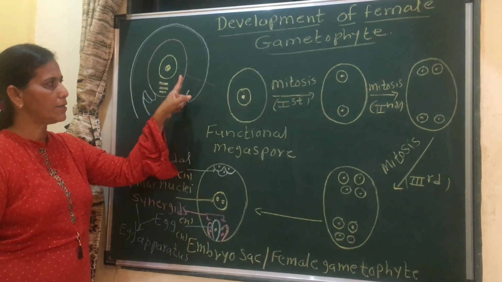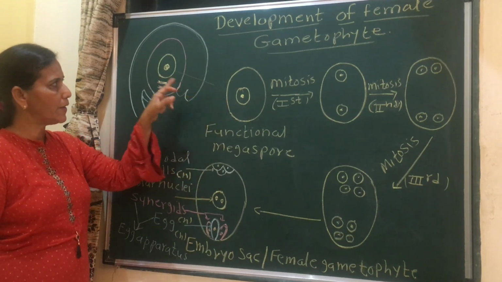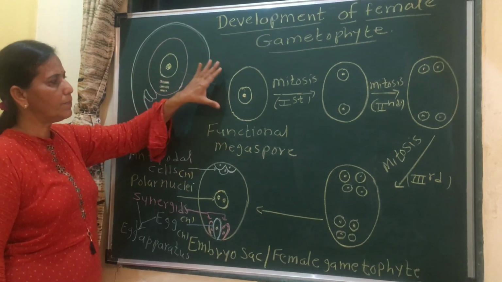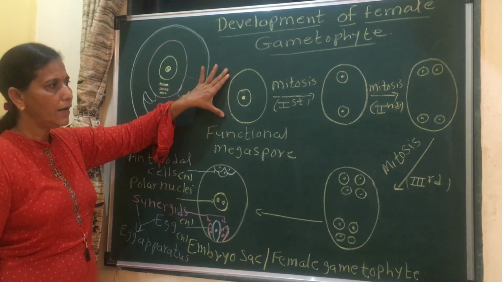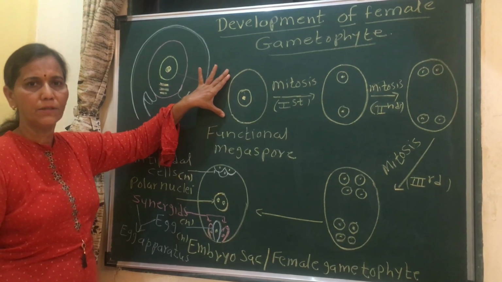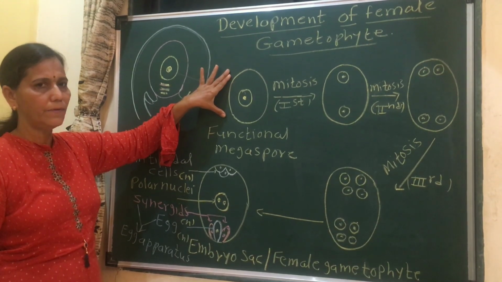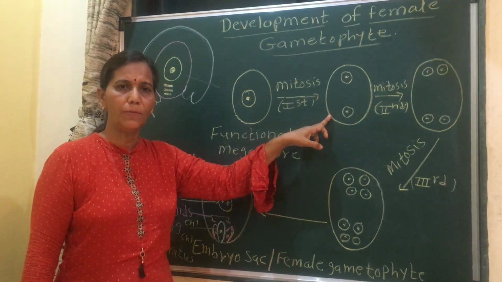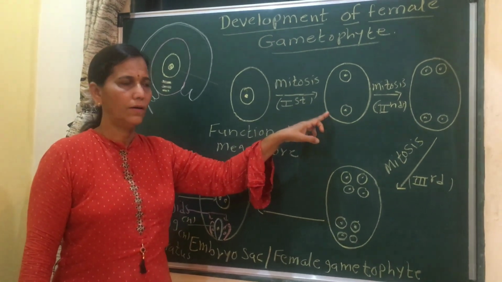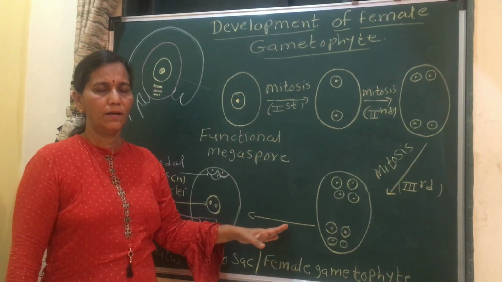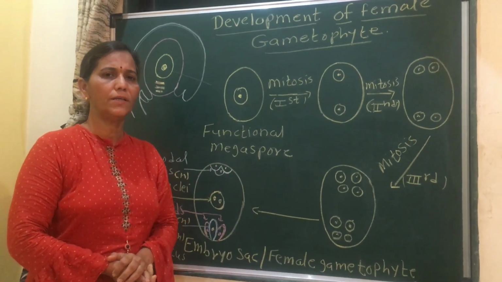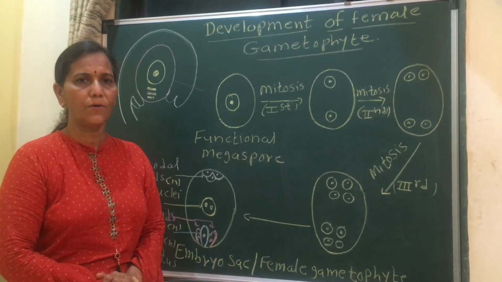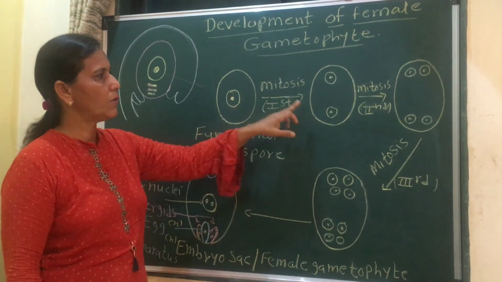This is the functional megaspore, which is present inside the nucellus. Within that nucellus, this functional megaspore undergoes free nuclear division. What is the meaning of free nuclear division? There is only karyokinesis, meaning division of nuclei, and no cytokinesis. In mitosis or meiosis, after division of the nucleus there is division of the cytoplasm, which we call cytokinesis. But here, only the nuclei divide.